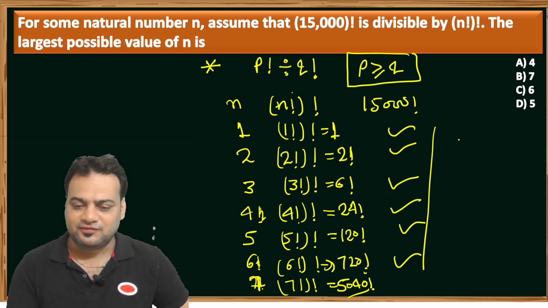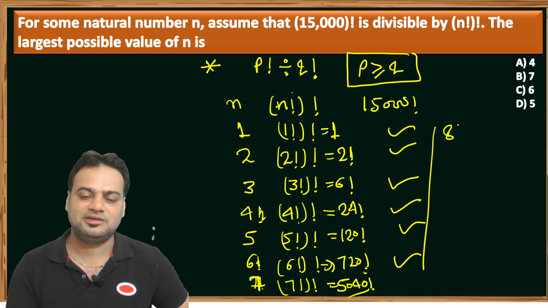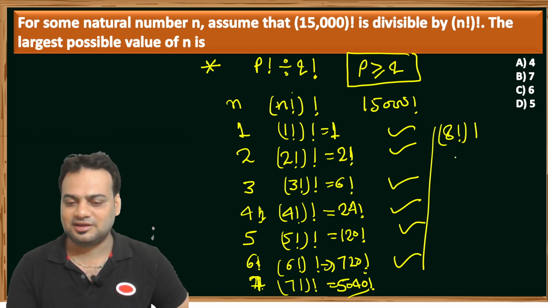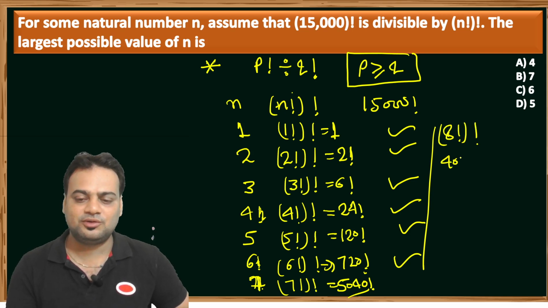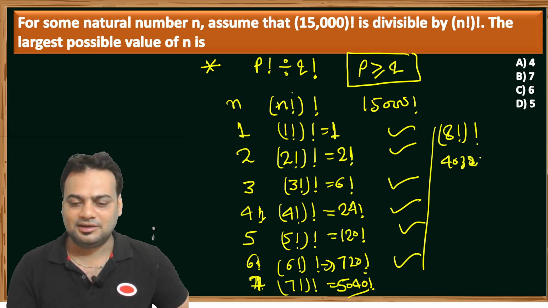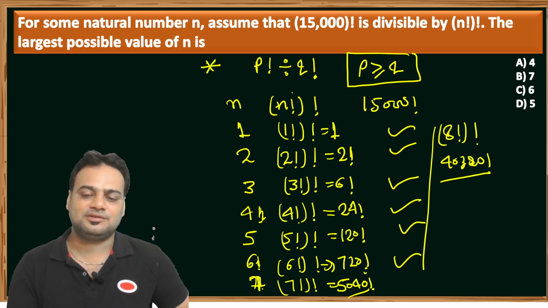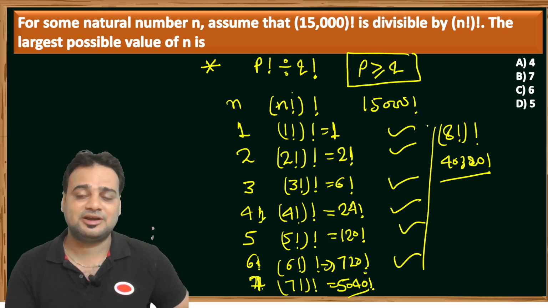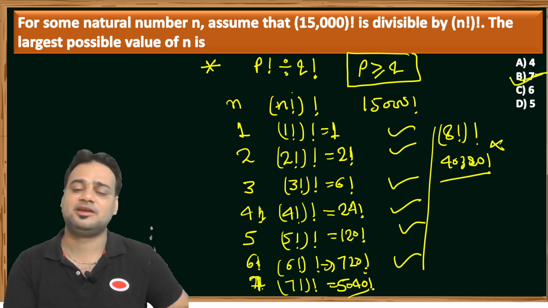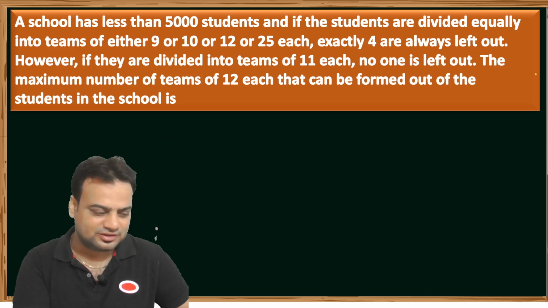If we take 8, so that means factorial 8 is a factorial 8 again, that means factorial 8 is a what? 40320 and it's a factorial is a 40320, that means more हो गया, that means ये possibilities नहीं होगी, तो largest possible values हो जाएगी क्या? 7. That's it guys, ये question था very easy question.